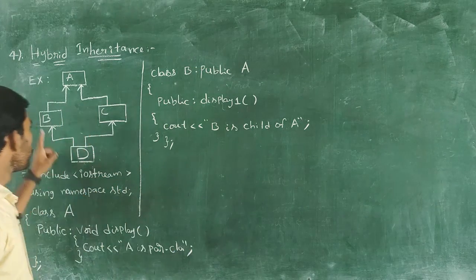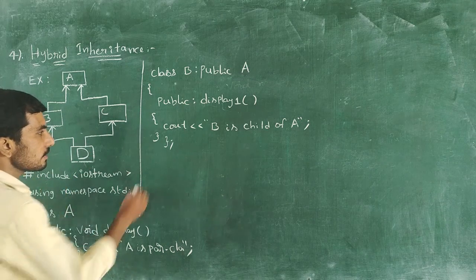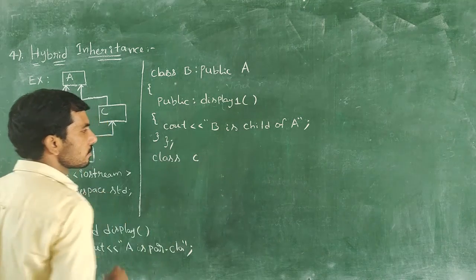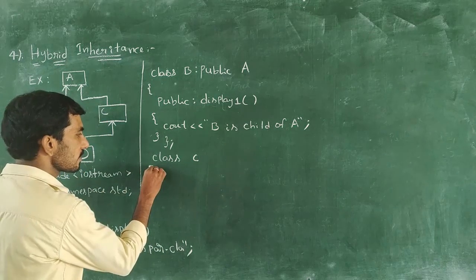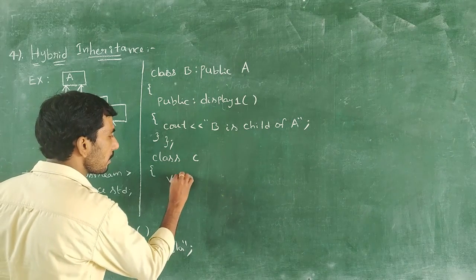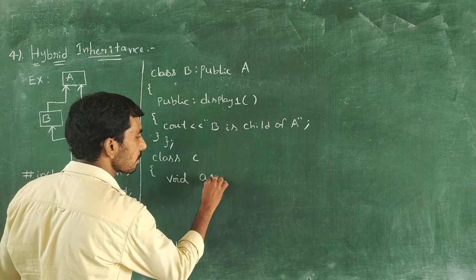Next one, I want to define one more class, and the class is C. Class C. So this is an independent class C. Within this class, again I want to implement one more function, and the function name is A1 function.